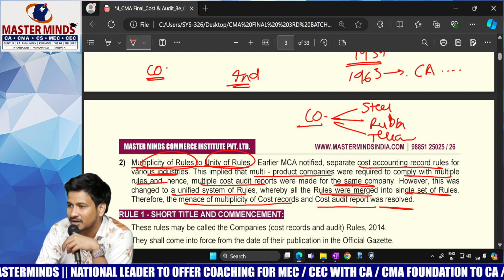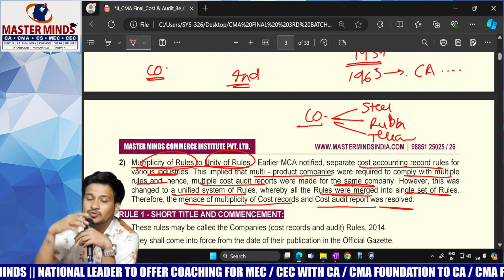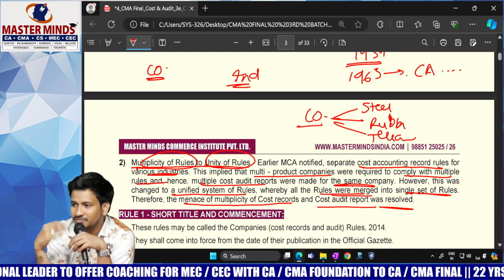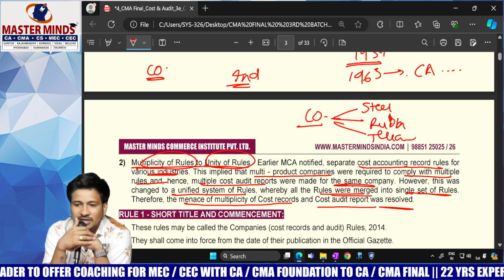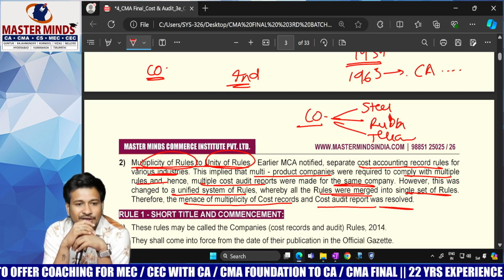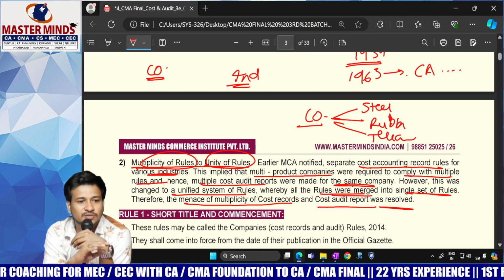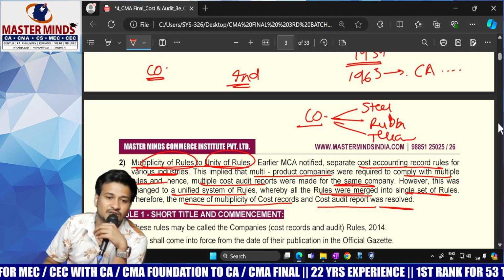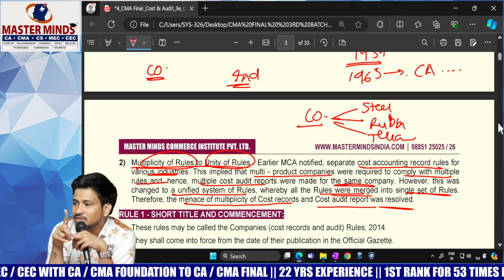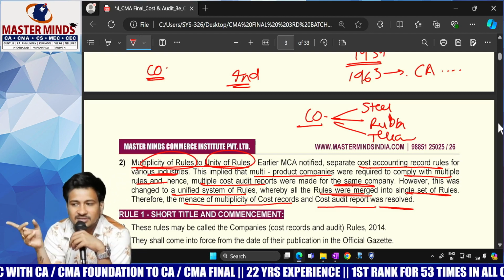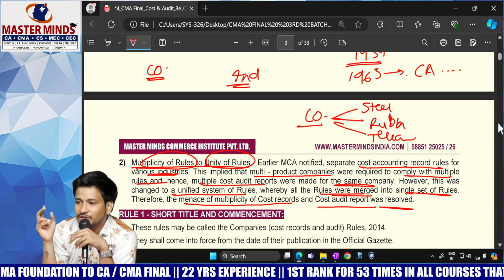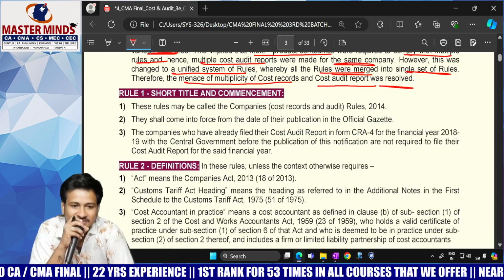Initially you used to have the rules under the Companies Act 1956, but with the new introduction of the Companies Cost Records and Audit Rules 2014, old rules were superseded. What are the 2 main reasons for the introduction of new rules? Company specific to industry specific, and multiplicity of rules to unity of rules.